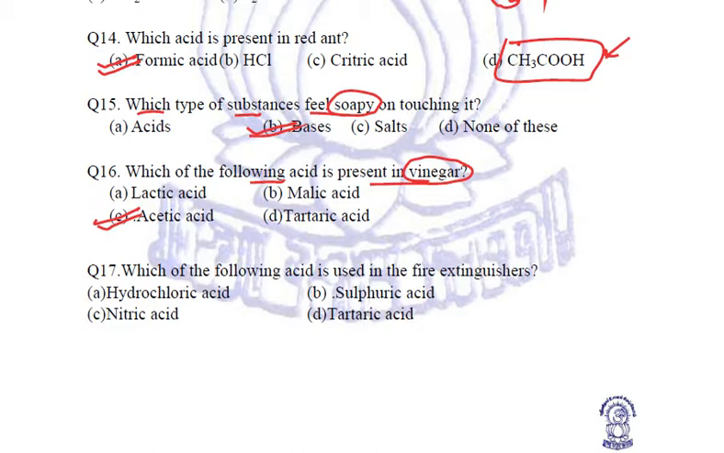Next, which of the following acid is used in fire extinguishers? This we have studied under the topic the uses of baking soda. Baking soda along with sulfuric acid is used in fire extinguishers, soda acid type fire extinguishers. So it is sulfuric acid. Okay.